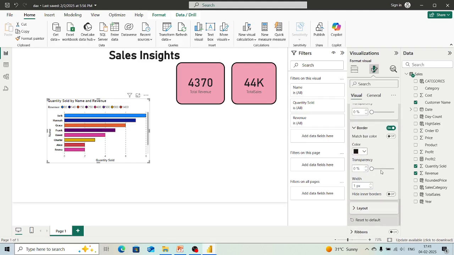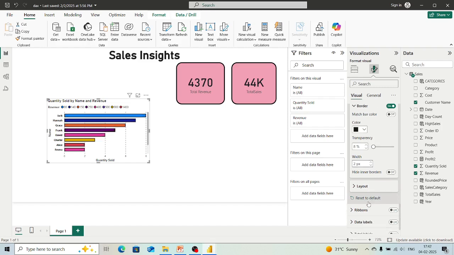Now if I don't want to see them, I can increase their transparency. If I want to see them, I will keep it. I can also increase their width so they can be visible. You can see that if I have increased their width, I can see that. I don't want it right now, so I will keep it as it is.